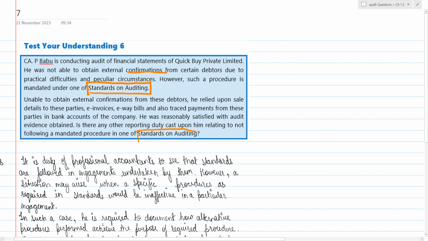So this question says that because P Babu was not able to confirm from all the debtors because of some peculiar circumstances, he moved on to the next sources like e-invoices, e-way bills, and traced the payments, and he was satisfied. But because he did not follow the mandated standard, is there a requirement for him to disclose it, or is there any procedure that he should do?